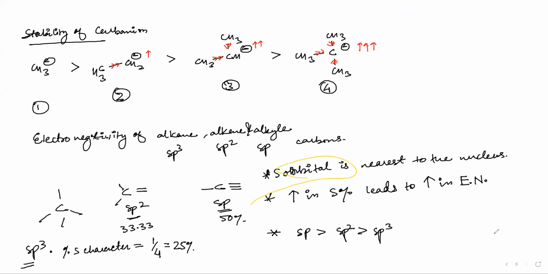Okay, there is something circled by someone. The s orbital is nearest to the nucleus. This is the s orbital. And as the s character increases, the electronegativity also increases.